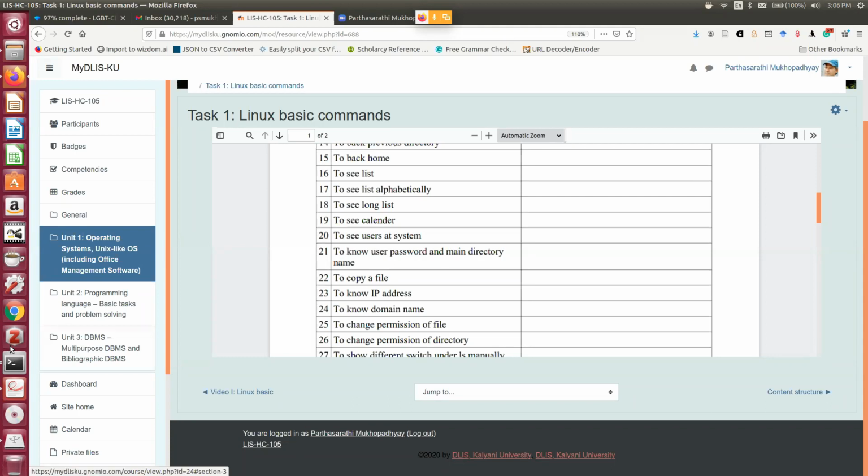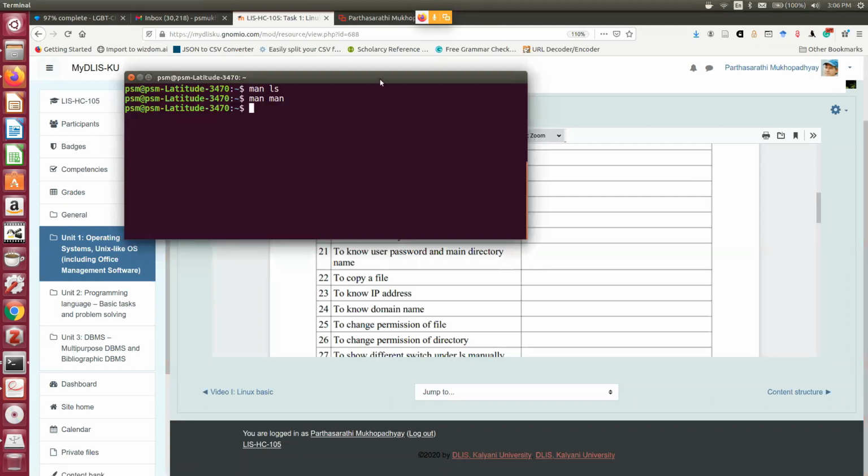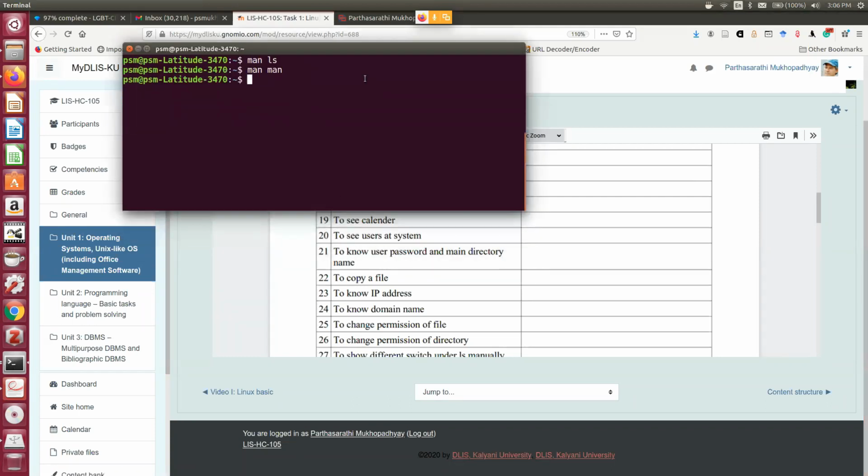So suppose I am managing a server and I want to know who are the people presently logged inside my system. So there are many commands. One command is who. It can tell that this system is presently occupied by one user, PSM, from terminal 7, and he logged on at this point of time.